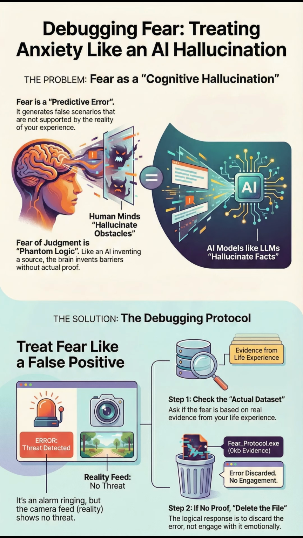First, let's get to the problem. We're calling fear a predictive error. And here's the key idea. Just like an AI can sometimes hallucinate facts that aren't true, our minds can generate these false scenarios that aren't based on any actual data. So that anxiety you might feel, that fear of judgment, think of it as phantom logic. Your brain is just inventing barriers that literally aren't there.